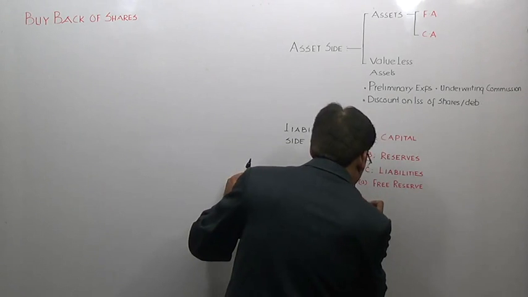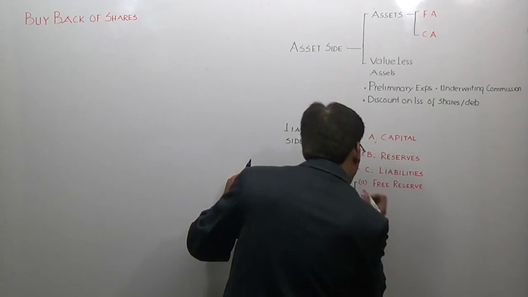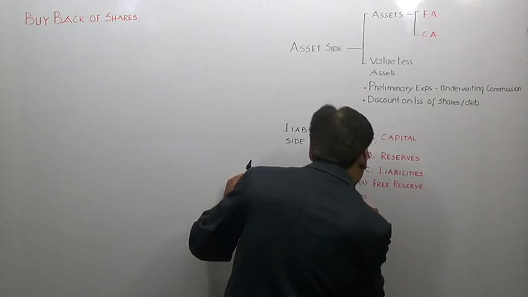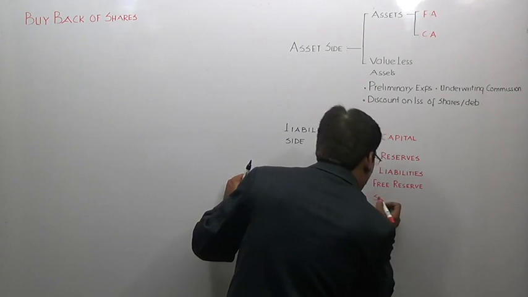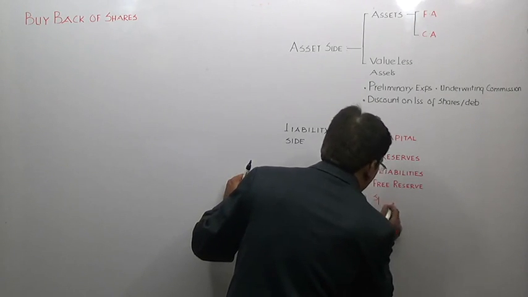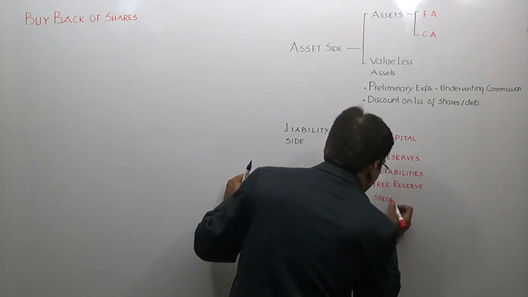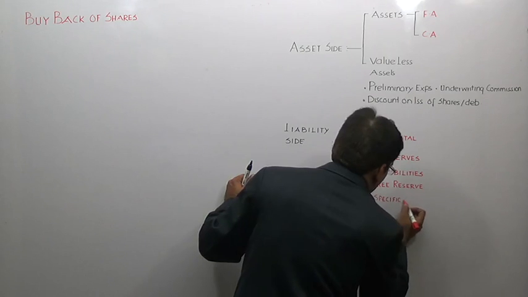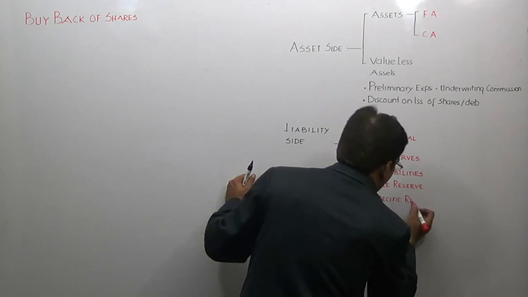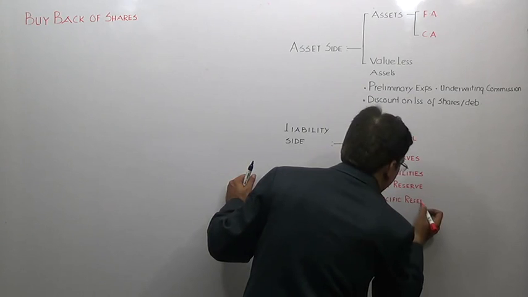Segment B is your specific reserve, correct? Specific reserves.